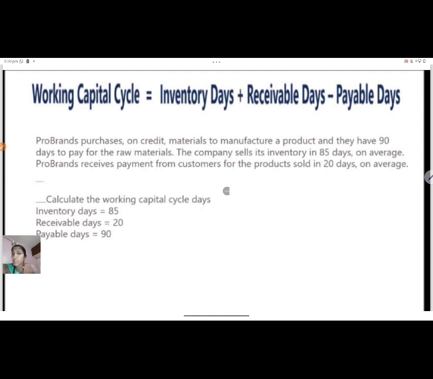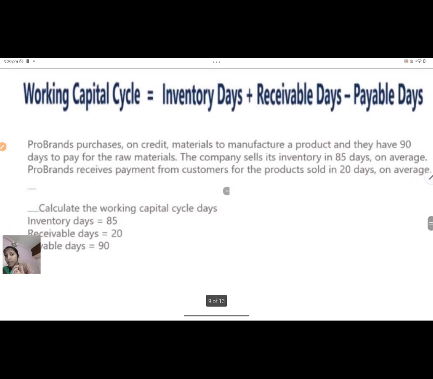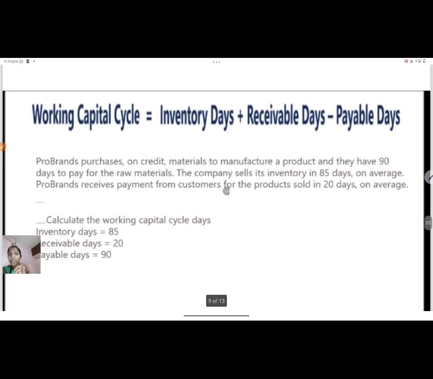Probans is a company that purchases materials on credit to make a product, and they have 90 days to pay for the raw material. So they have 90 days to pay. That means you have to pay within 90 days. You have purchased the raw material on credit only. It is given very clearly that it is made on credit, and they have given you a 90 days period to pay that material cost, the raw material cost.